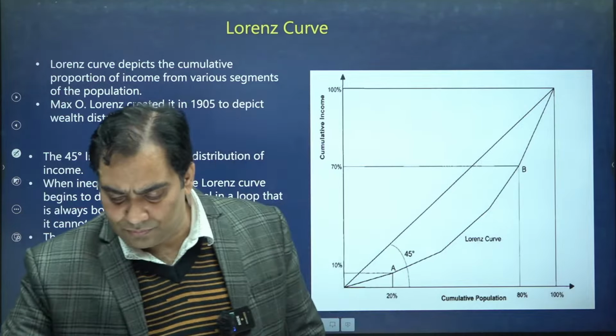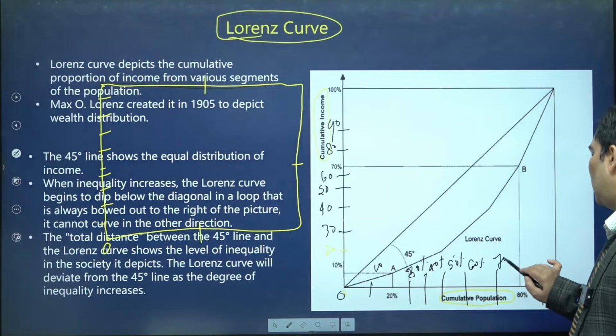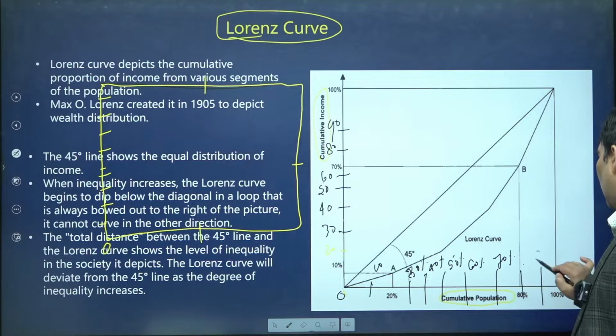We divide the x-axis and y-axis into 10% intervals: 10%, 20%, 30%, 40%, 50%, 60%, 70%, 80%, 90% and 100%. Similarly on the y-axis: 10%, 20%, up to 100%.